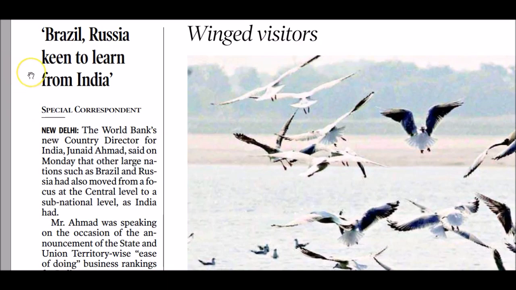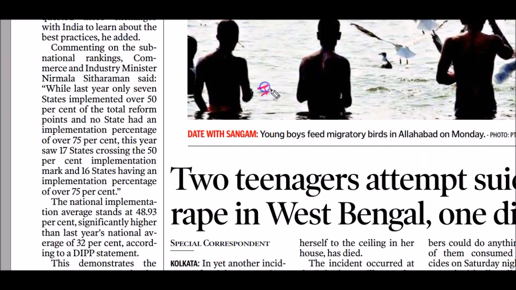Because of the healthy competition, the implementation percentage of different schemes has improved drastically for so many states. For example, in 2015, no single state achieved an implementation percentage of 75 or above. Because of the healthy competition, in 2016, nearly 16 states have achieved an implementation percentage of 75 and above.